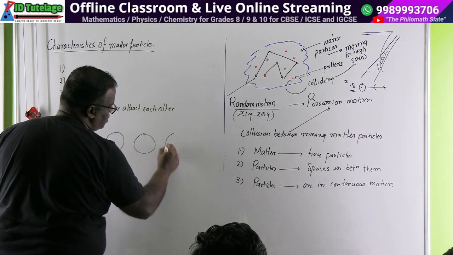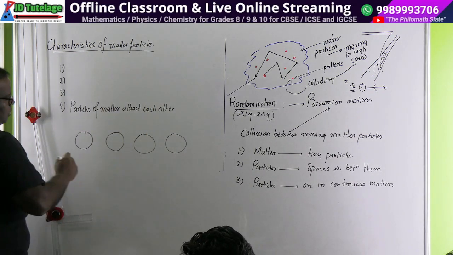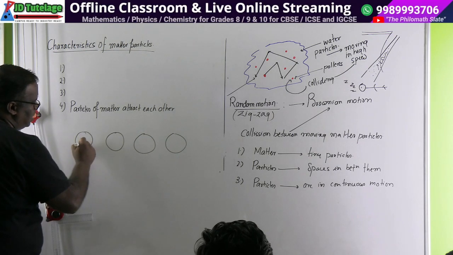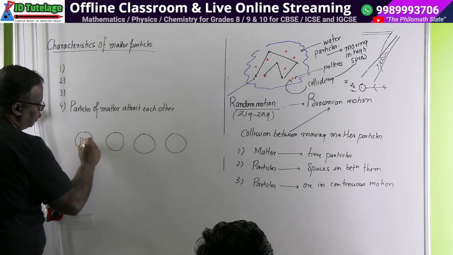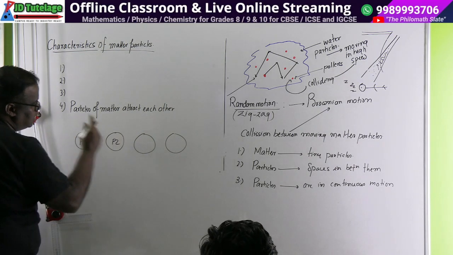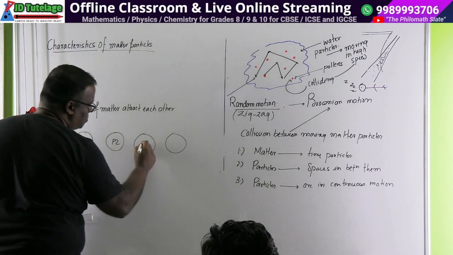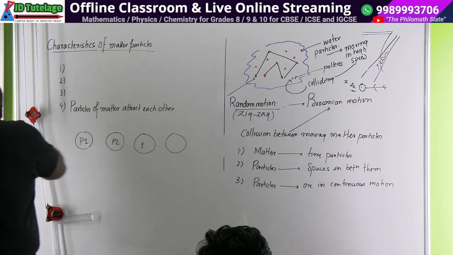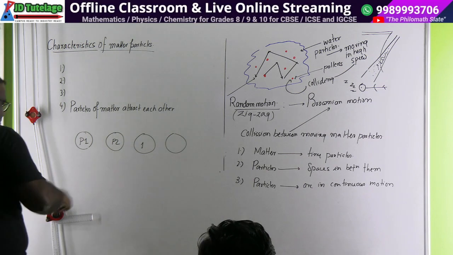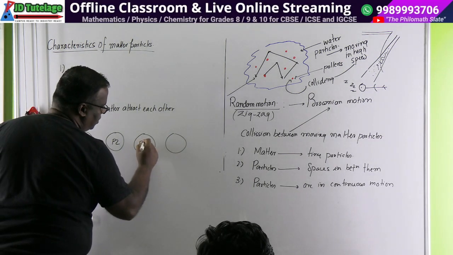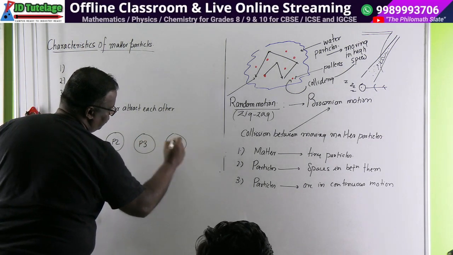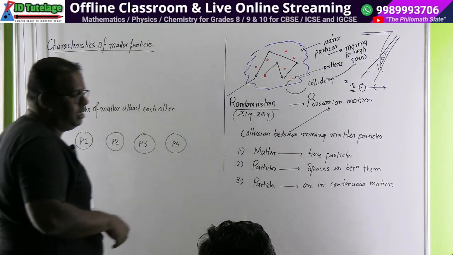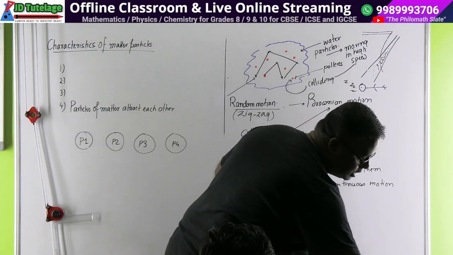Let's say if this is water, then these are all particles of water. Let's say this is particle 1, this is particle 2, this is particle 3, and this is particle 4. What I try to mean by that, they always attract each other.